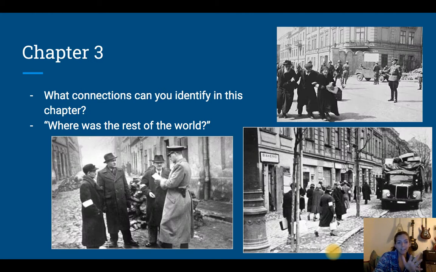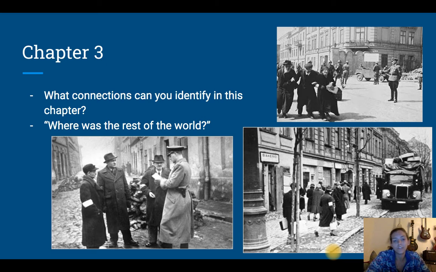Okay, chapter 3. What kind of connections can you identify in this chapter? What kind of connections do we see as we go through? And then our quote for today is, "Where was the rest of the world?" So we're really going to get into some of the meat of our author's story.